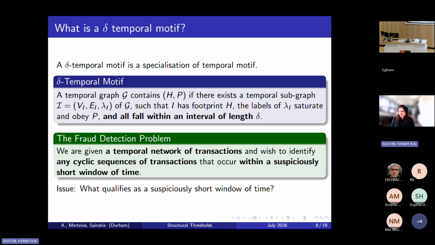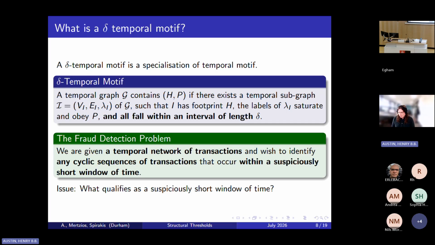This feels like quite a kind of artificial and constructed definition, although I was surprised to see it come up in another talk earlier. However, it actually does show up in network mining and real practical problems. And one of these problems is in fraud detection. A classic problem in fraud detection is that you are given a big network of financial transactions, which should really be modeled as a temporal graph, and you wish to identify fraudulent transactions.